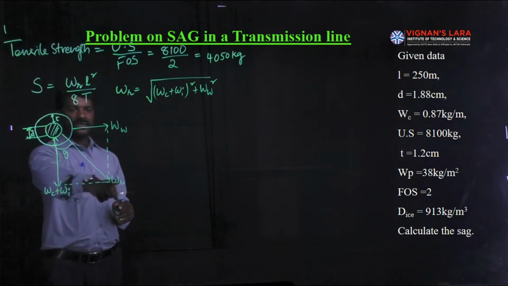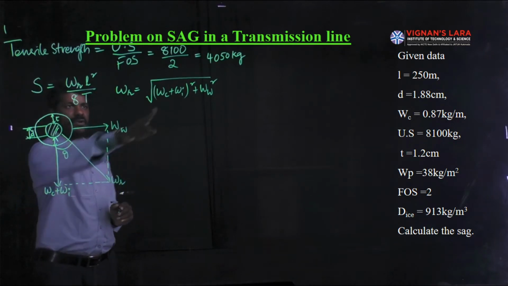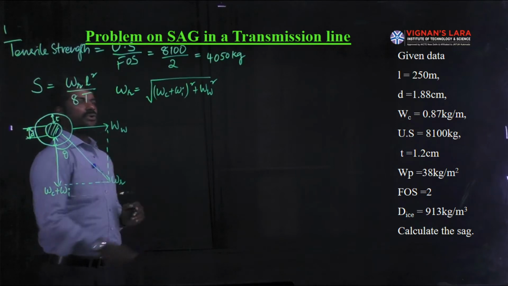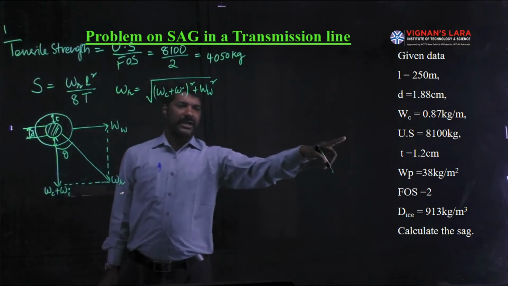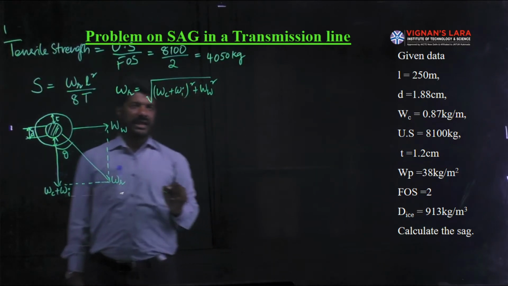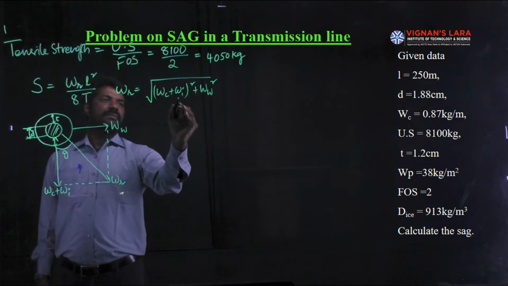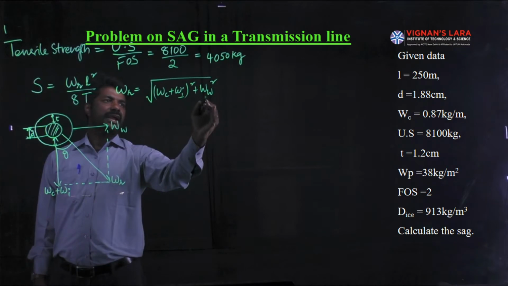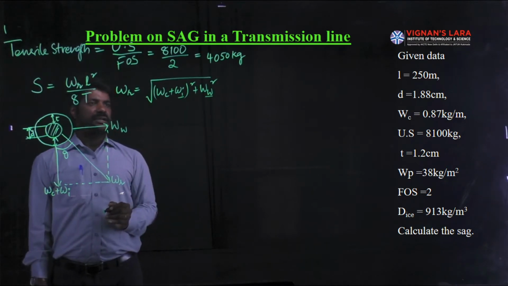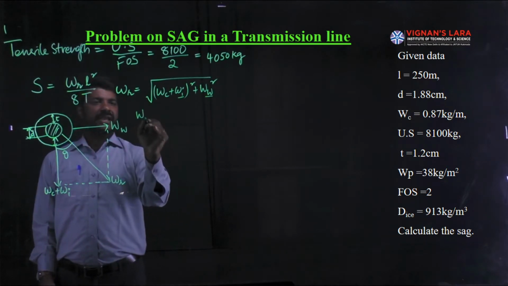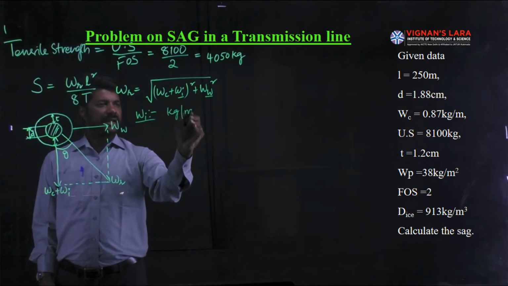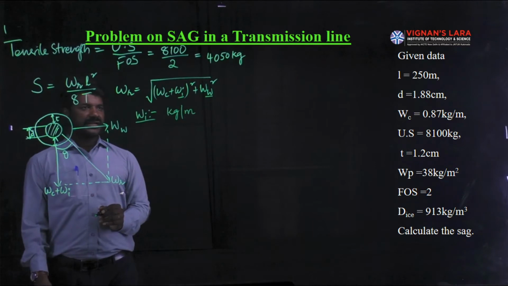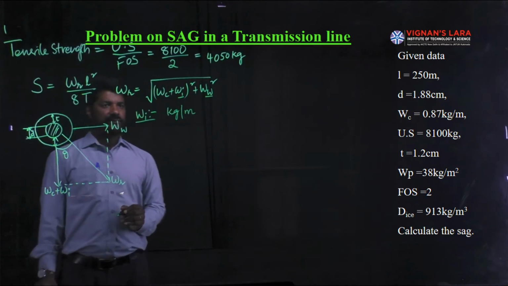So WR is equal to square root of (WC plus WI) whole square plus WW square, out of which WC is given directly as 0.87 kg per meter length. And our intention is to calculate weight due to ice coating and weight due to wind pressure. The weight due to ice coating, let me calculate here. It should also be in kg per meter as per our discussion.